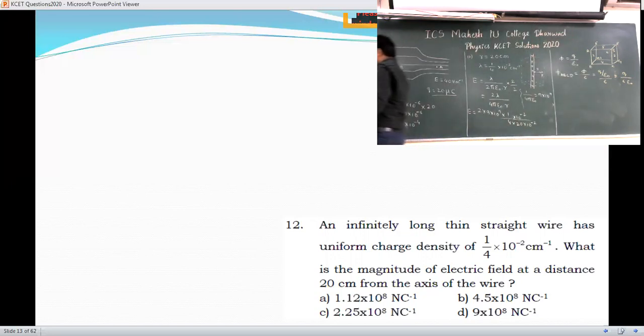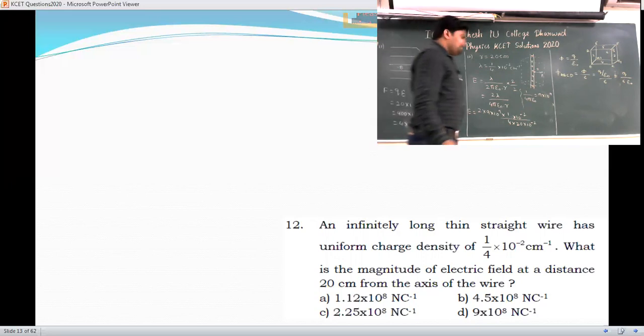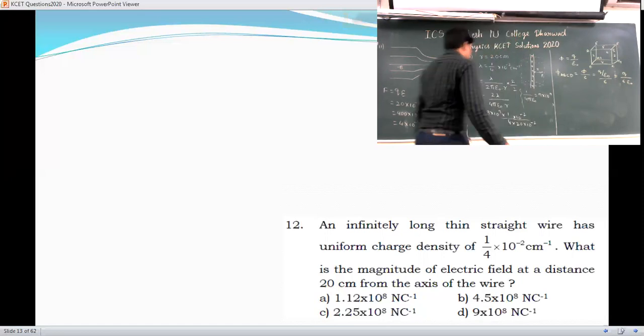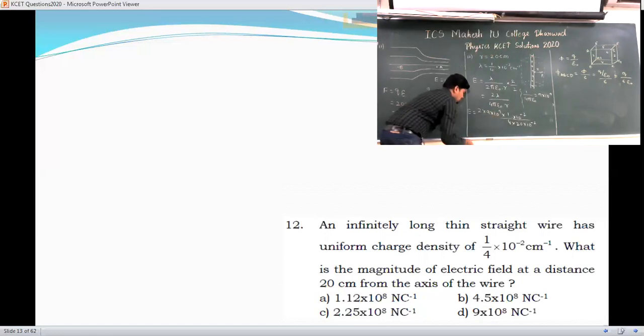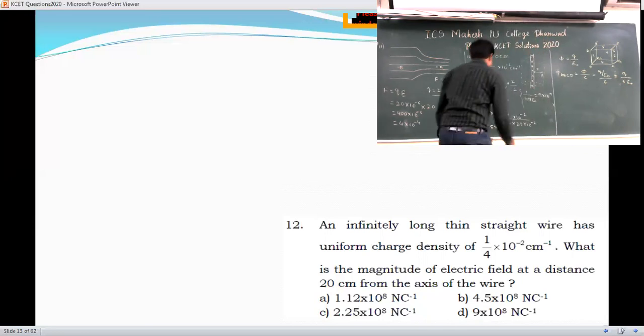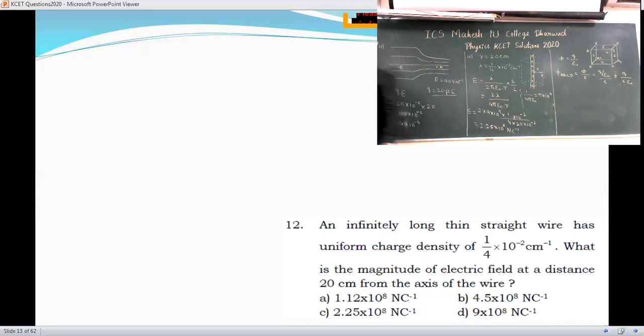We'll go to the next one. Calculate the value. So as it is 10 raised to 9, if you calculate that, you will get around 2.25 into 10 raised to 8. Its value will be 2.25 into 10 raised to 8 Newton per Coulomb. So this will be the value that you are getting. Yes, please do that.